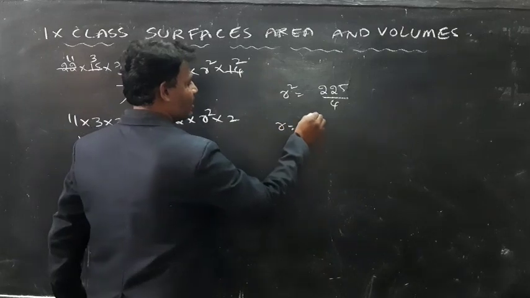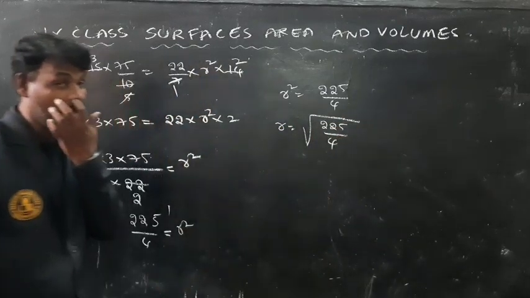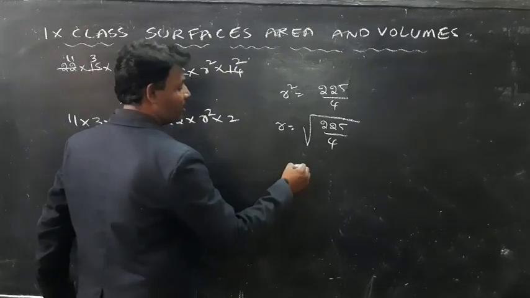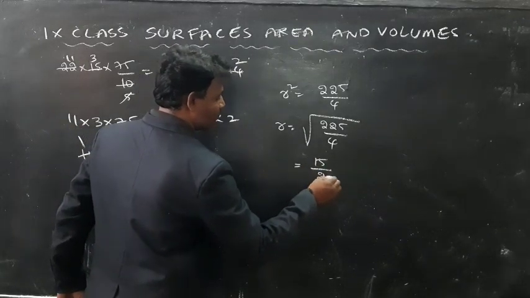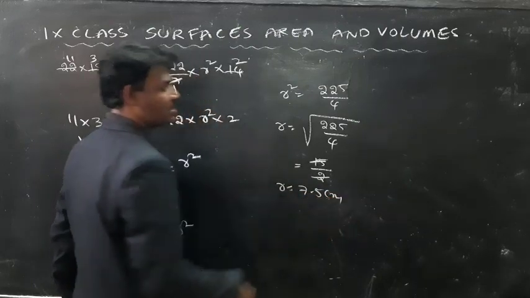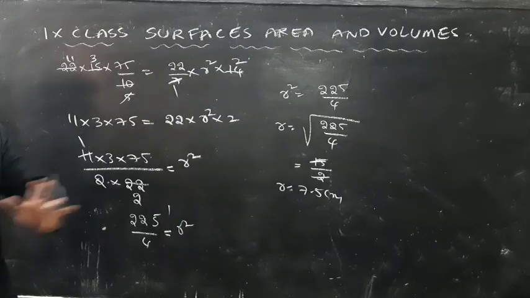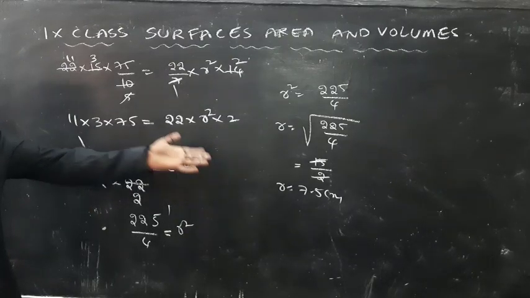Then r is equal to the square root of 225 by 4. What is the square root of 225? 15, so 15 by 2. So r is equal to 7.5 centimeters. What is the radius of the resulting cylinder? 7.5 centimeters.